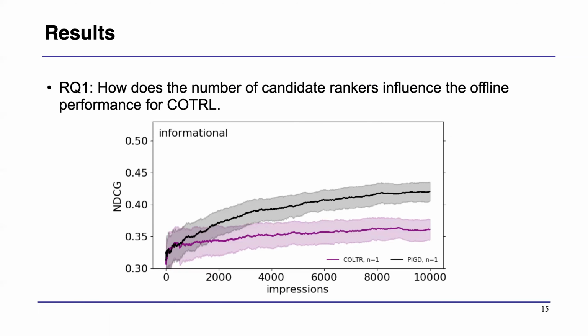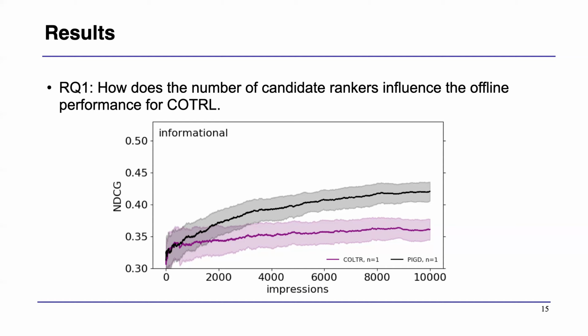So for the results, the first research question we want to answer here is, how does the number of candidate rankers influence the offline performance of our method? We conduct these experiments on the noisy click model, so this informational click model, and we simulate 10,000 user interactions. We first tested when the number of candidates equals 1, which we aim to compare with the interleaving baseline, so this PIGD. So remember, the interleaving method also compares only 1 candidate ranker for each update.